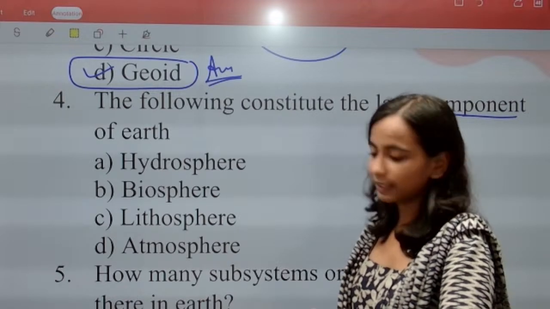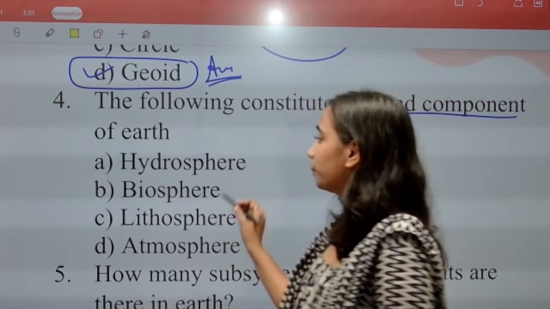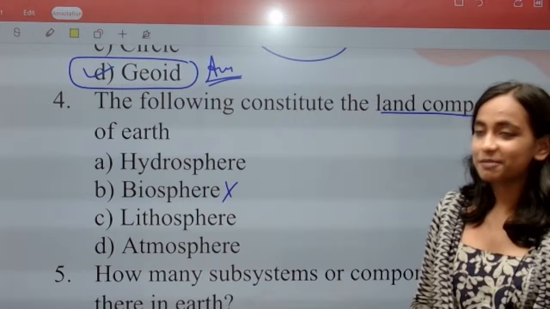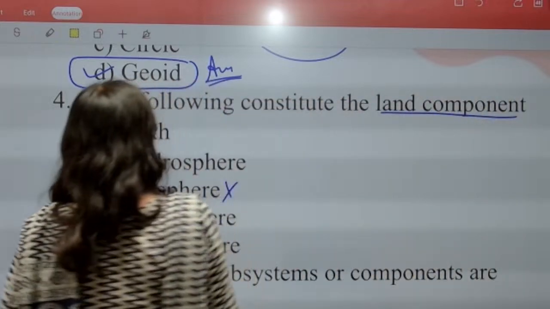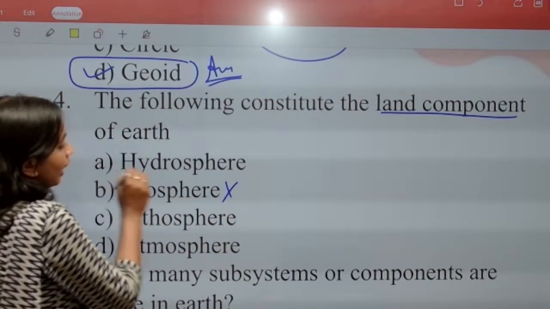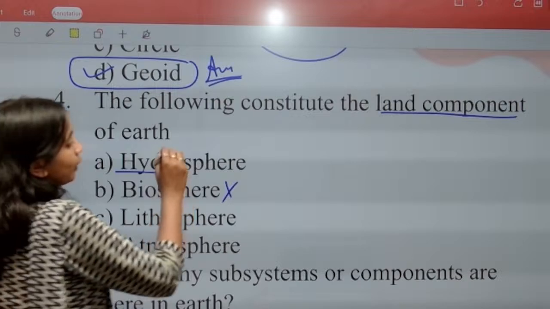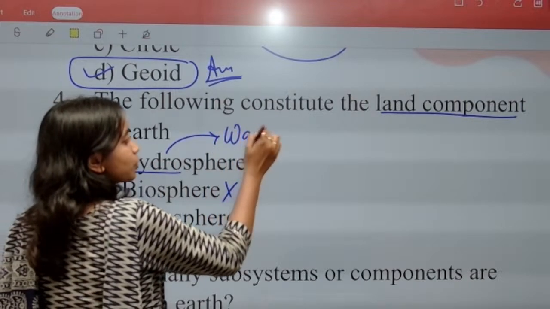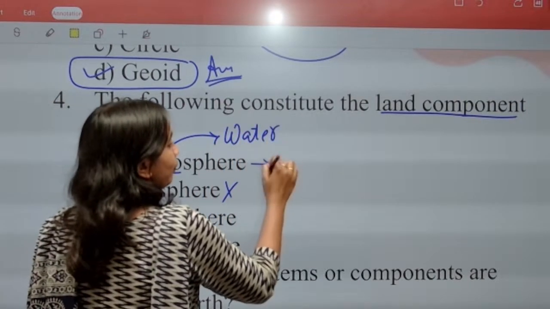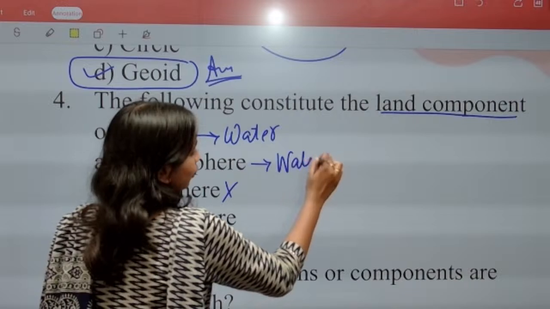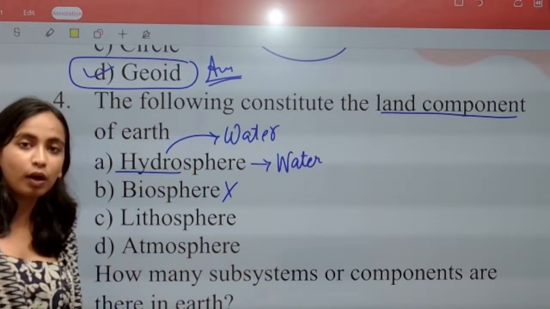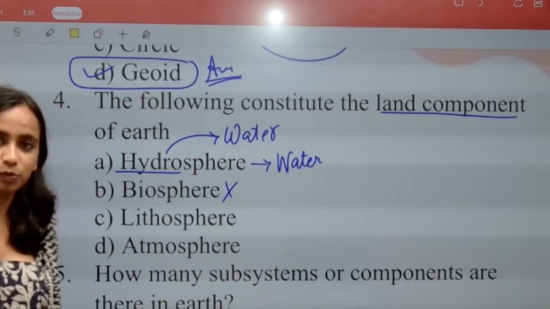B. Very good. Correctly answered, Viral. No, not B. B, biosphere. Sorry. Biosphere is not the answer. Look, hydrosphere. Hydro word is present. Hydro word का मतलब क्या होता है? Hydro word stands for water. So the component of Earth जिसमें क्या present होगा? The component of Earth which contains the water, that is hydrosphere.